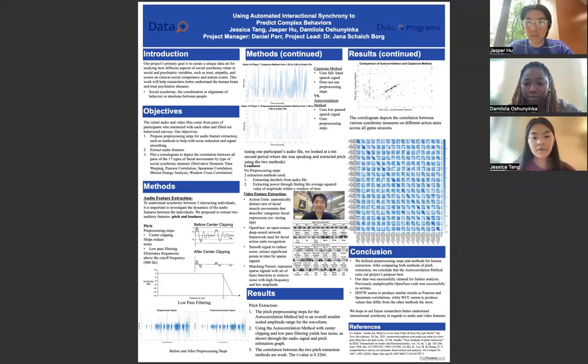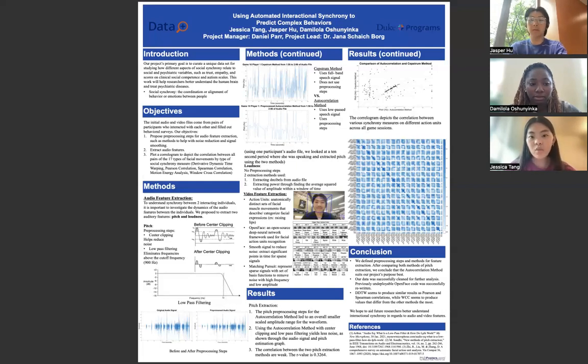So first we wanted to deal with the audio feature extraction, which we wanted to do to understand synchrony between two interacting individuals. So we proposed to extract two auditory features, which are pitch and loudness. For pitch, we implemented two pre-processing steps, center clipping and low pass filtering. And you can see the before and after of implementing these pre-processing steps in the visualization at the bottom of the first column for one participant.